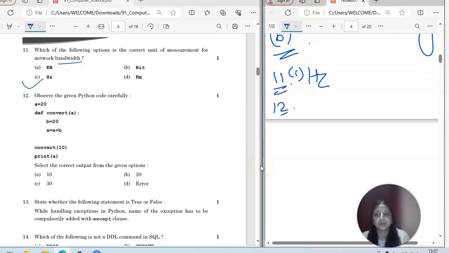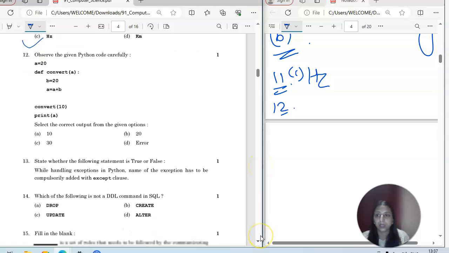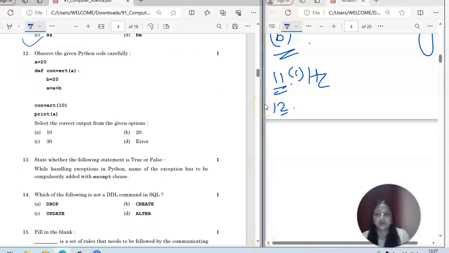So observe the given Python code carefully. Okay. So we have A is equal to 20. You can see then you have a function here. Def is a keyword which is used to define a function. The name of the function is convert and one parameterized function it is. Then two statements are the part of this convert function. Well, after that we are invoking the function with value 10 and we are displaying the value of A.